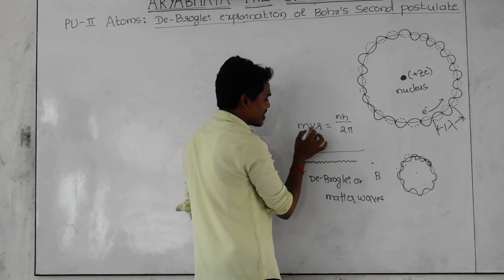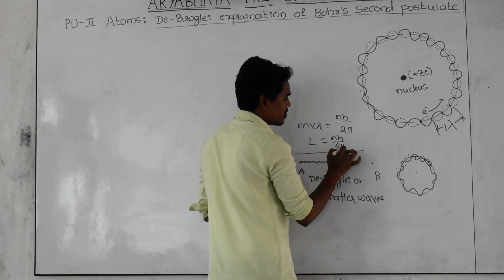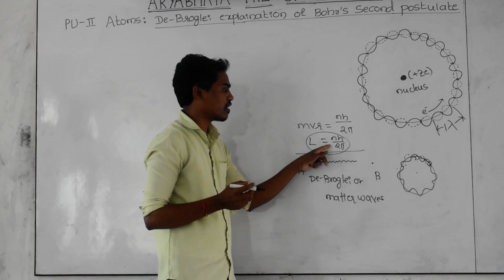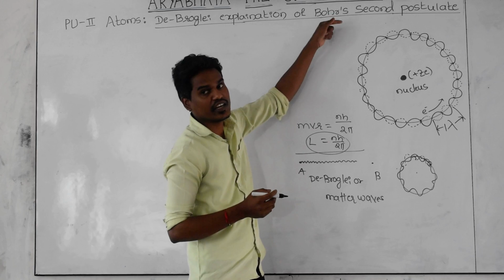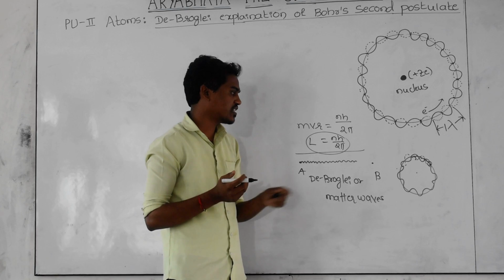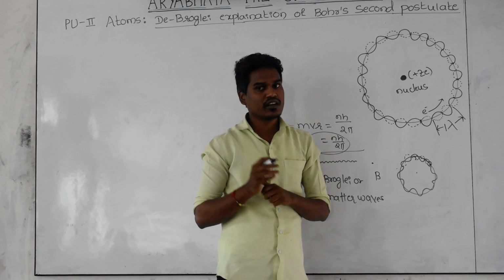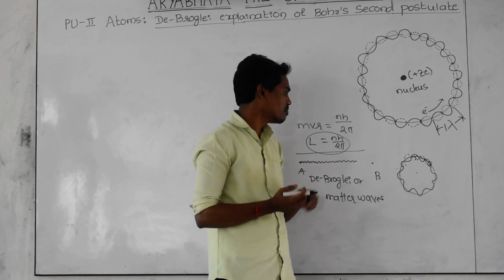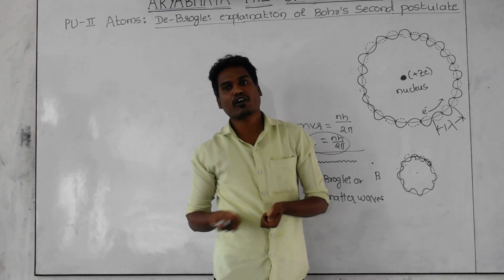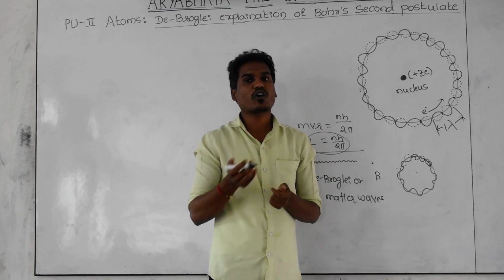Or you can write L is equal to mvr. L is equal to nh by 2 pi. This is the formula we are going to use for the calculation of the angular momentum of an electron. This is the formula given by Bohr in his second postulate. Here n is the principal quantum number, or else the number of the orbit. If the electron is revolving in the first orbit and you want to find its angular momentum, the n value is equal to 1. Or if you want to find the angular momentum of the electron revolving in the second orbit, then the n value is equal to 2. Principal quantum number indicates the orbit number.